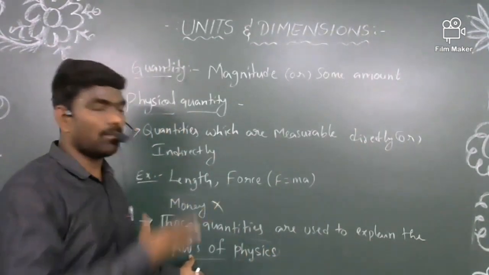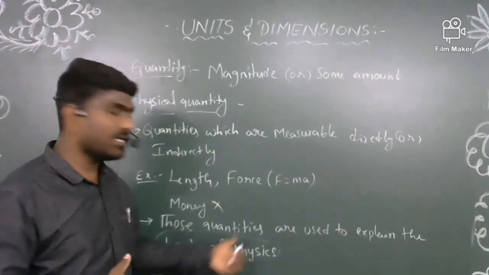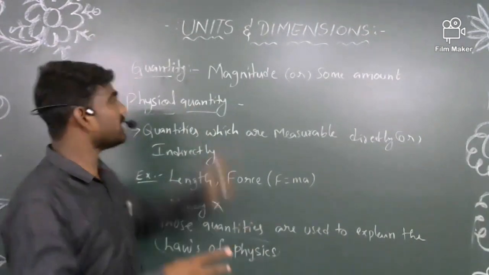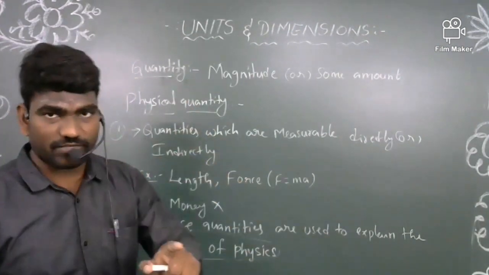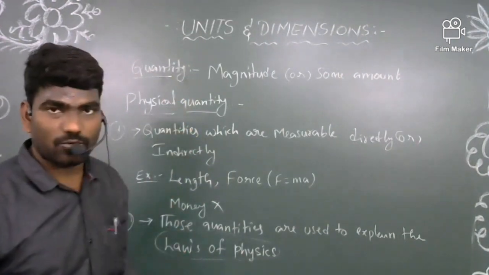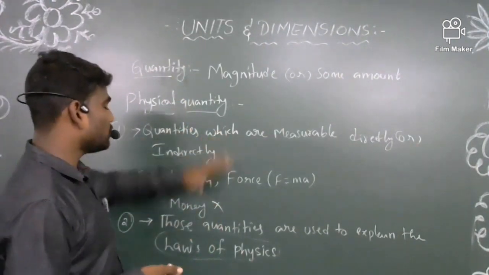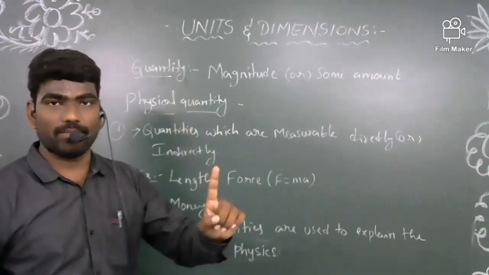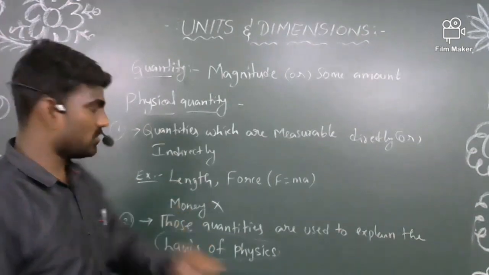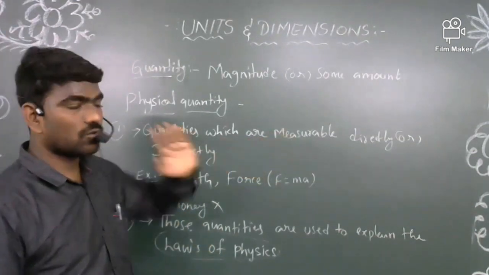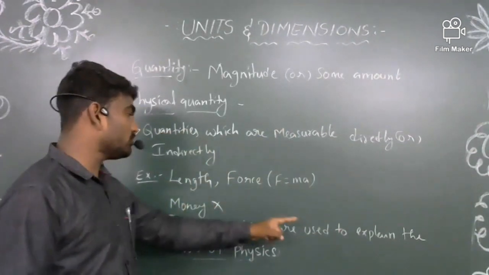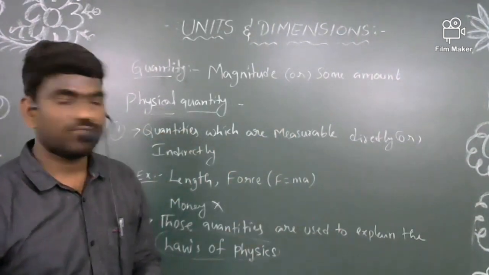While explaining those laws, we should use these quantities. If you use a quantity in the explanation of the laws of physics, then only should you consider that quantity a physical quantity, right? Remember these two statements to decide whether a quantity is a physical quantity or not. The first is that those quantities are measurable, and the second is that those quantities are used to explain the laws of physics.